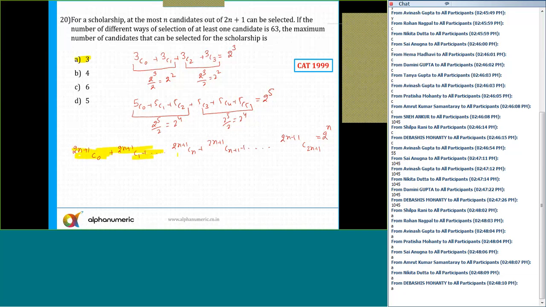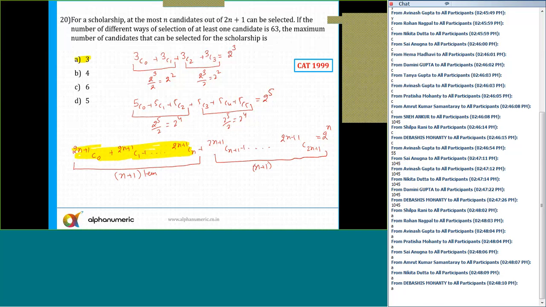Now, can I say this particular sum is this here, which I have highlighted right now? How many terms are there? From 0 to n, you can say C0, C1 till Cn. 0 to n, the total number of terms is nothing but n plus 1. So here this total sum, I can say these are n plus 1 terms. And n plus 1 to 2n plus 1, that is also n plus 1 terms.